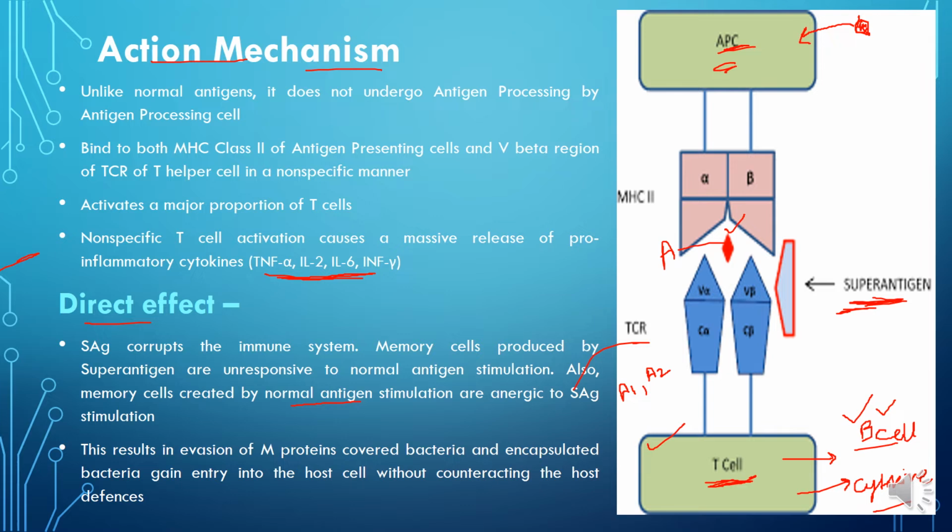And also, if there is a normal antigen stimulation, they will not be able to create memory cells that will be helpful in the super antigen exposure. So in this way, they are unresponsive to the normal antigen stimulation and vice versa. This in turn creates immune deficiency in the long course.